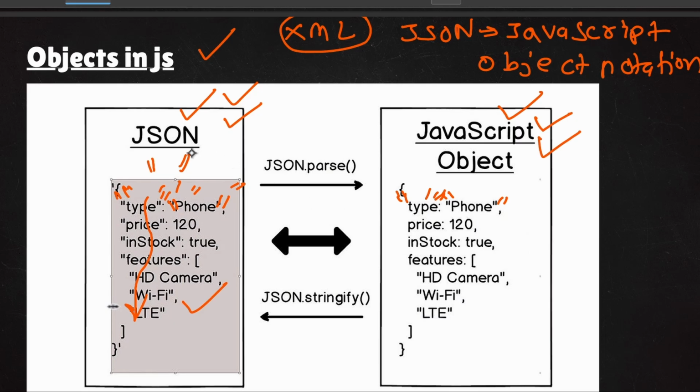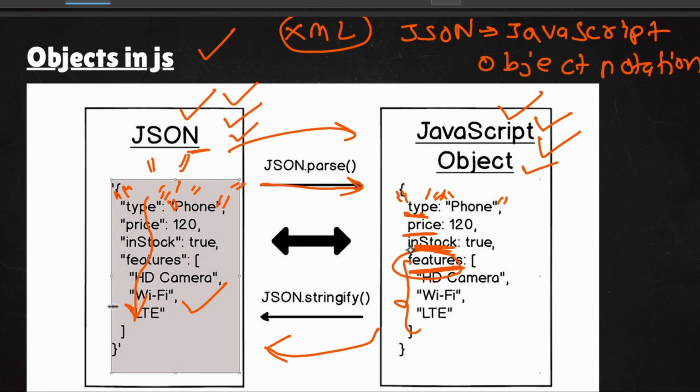If you want to convert JSON to a JavaScript object, you need to parse it. You are getting data as JSON; if you parse it, the JSON is converted to a JavaScript object. If you again stringify it, see, this is not a string, this is not a string, this is an array. If you want to make this a string, you need to write JSON.stringify, and then it will become stringified.